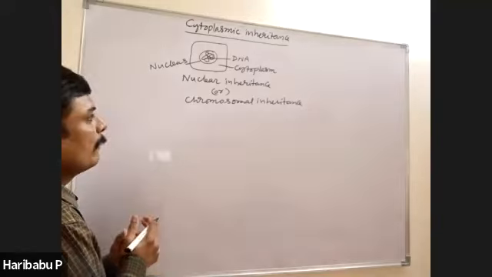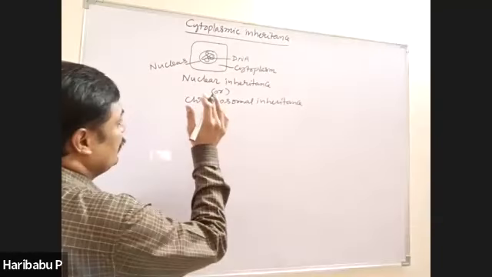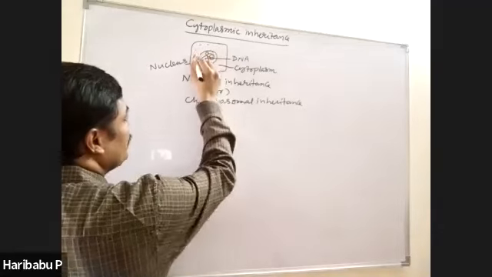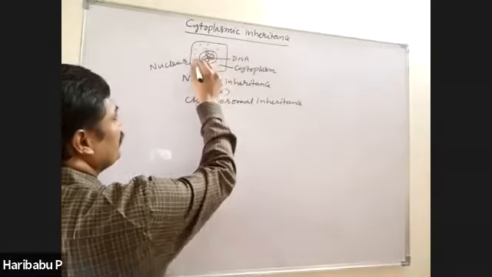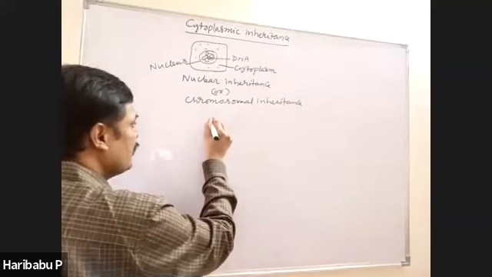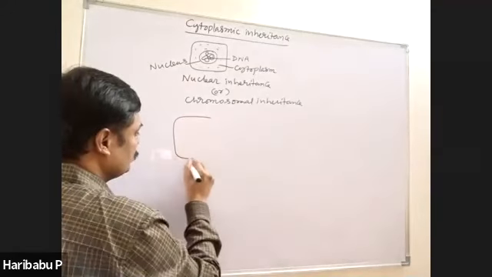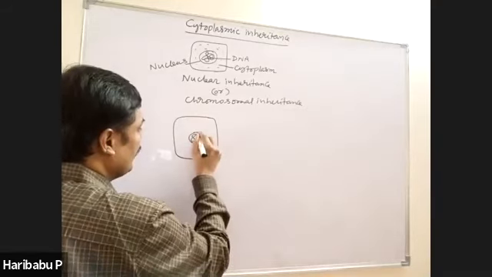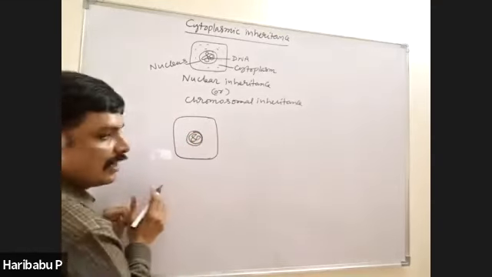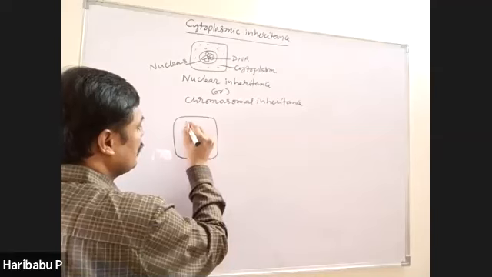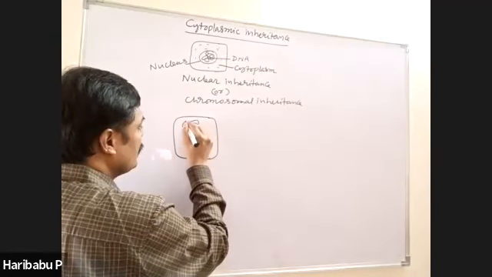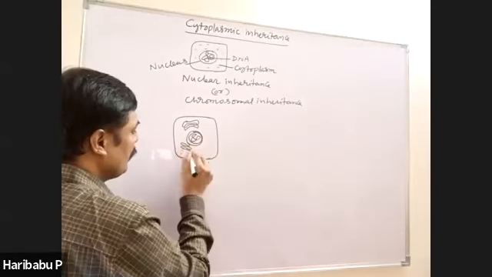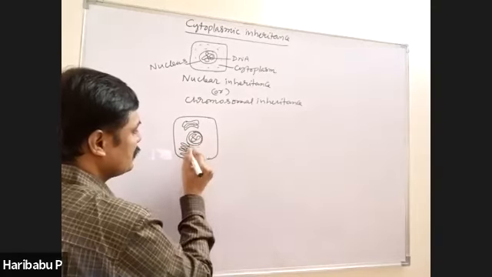Now, see here, outer to the nucleus, there is a cytoplasm, right? In the cytoplasm, there are several cell organelles. For example, this is the Golgi complex, and here there is endoplasmic reticulum, like this.